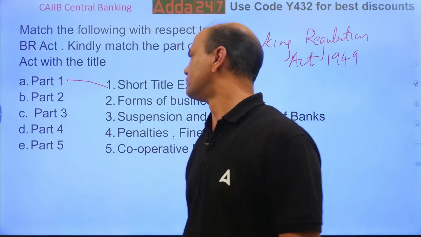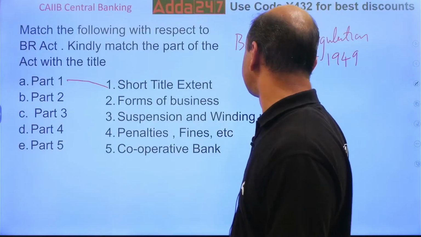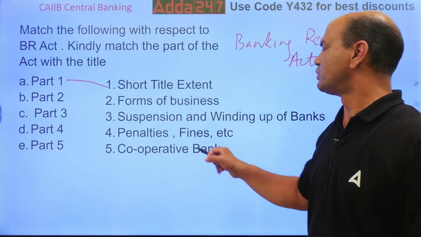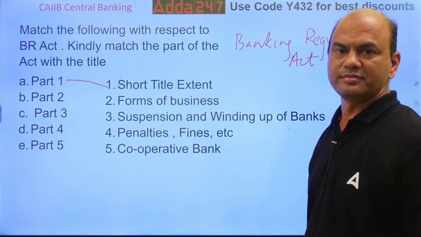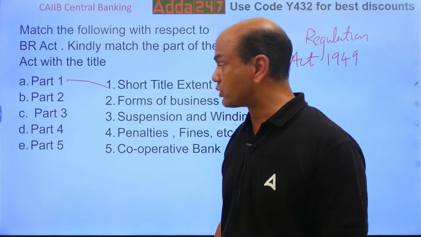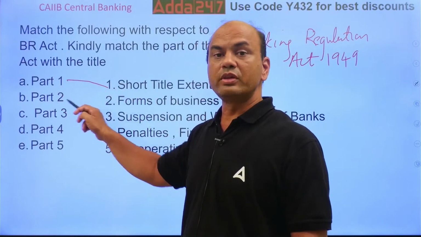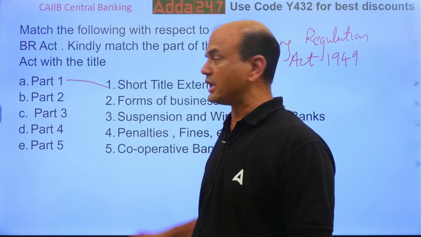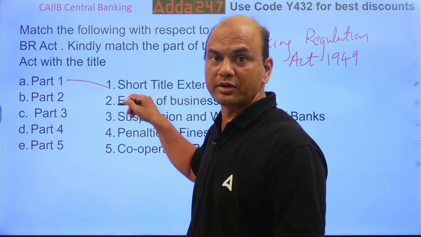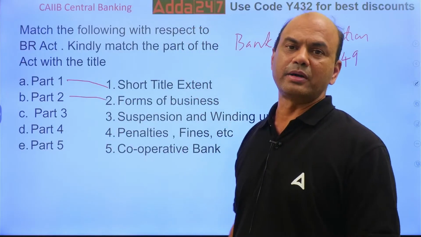Part 2 relates to forms of business. Again you will think 2 will not be 2, so you will answer anything except 1 and 2. But the answer is 2.